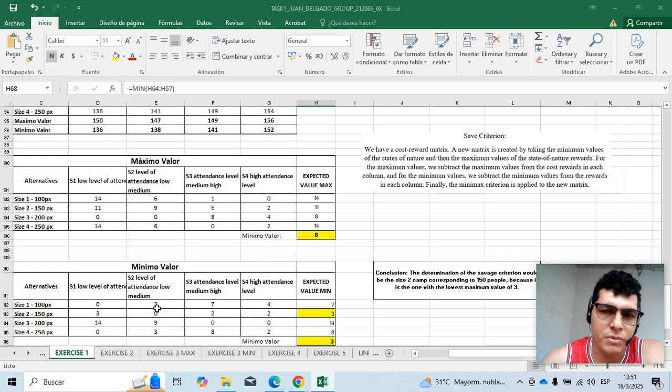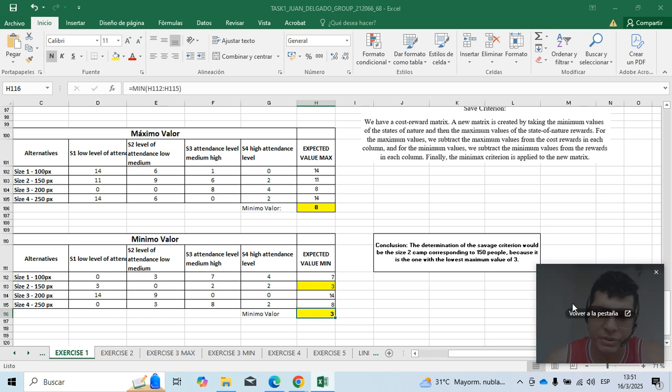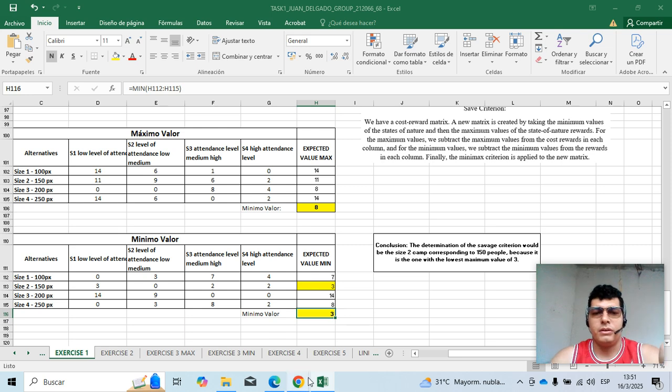Finally, the minimax criterion is applied to the new matrix. Thank you.